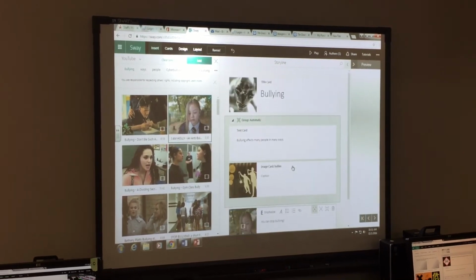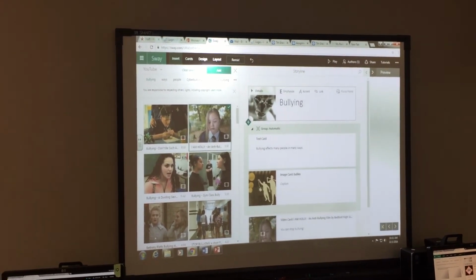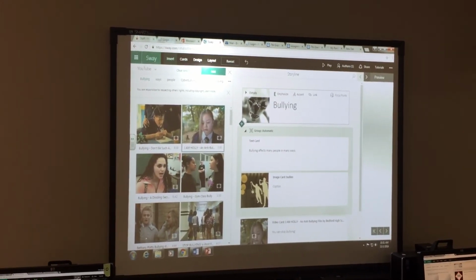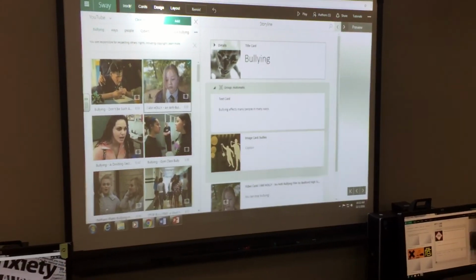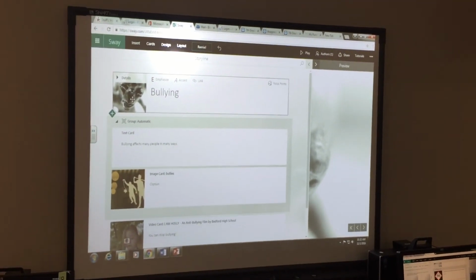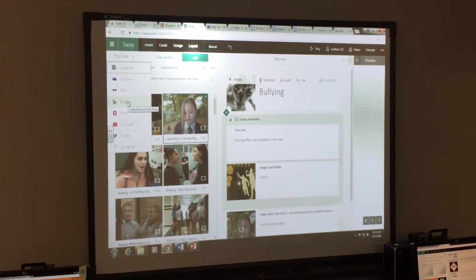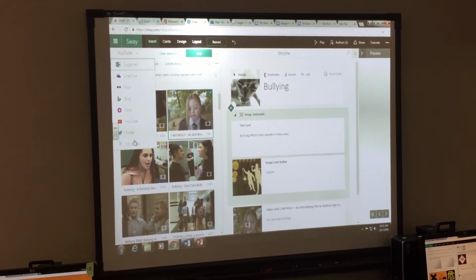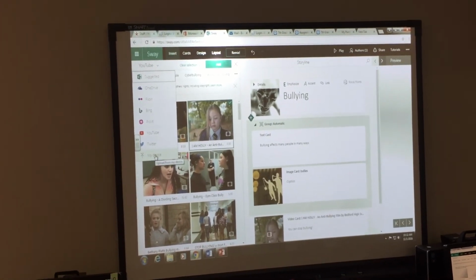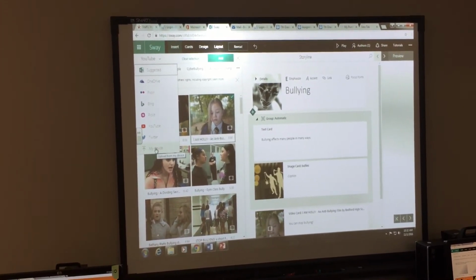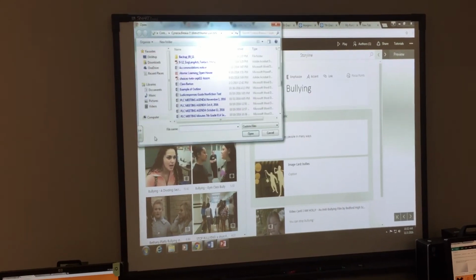If you wanted to upload your own image, you can do that as well. So if I don't really like this, if I want to go back to insert, so here's my card. I'm going to go back to insert. From my drop down, Bing was the default, but you notice from under here, I have a choice of my device. So if I want to upload something from my device, I can do that. I select my device.